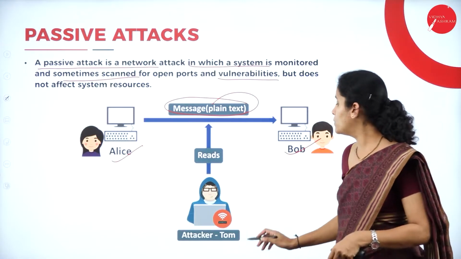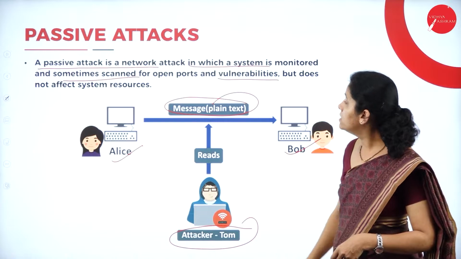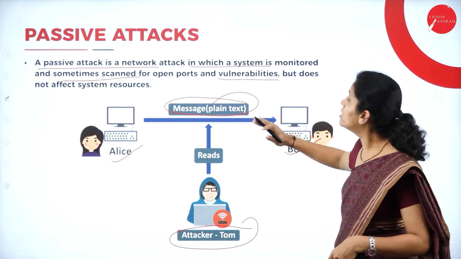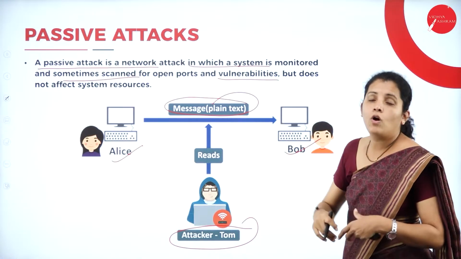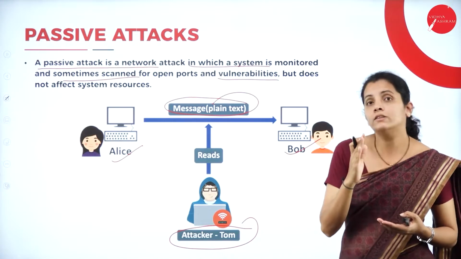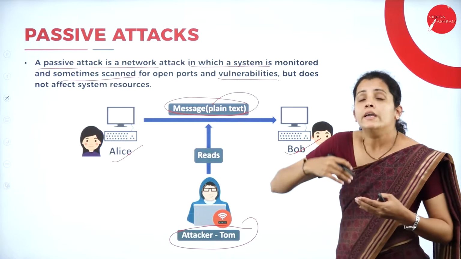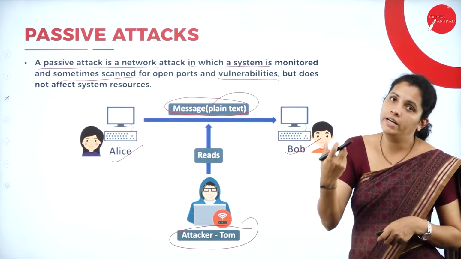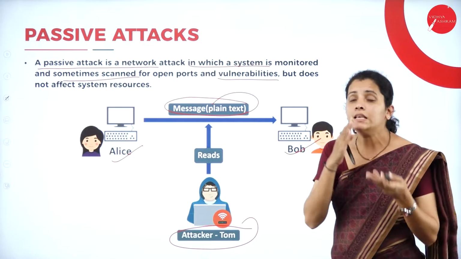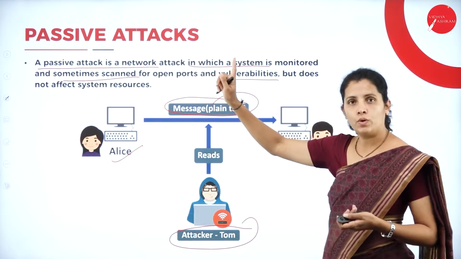In the middle I'm going to have a hacker called Tom, and he's going to observe or monitor the system as well as the network. So he is able to read the data by observing the pattern. This kind of attack is called a passive attack.